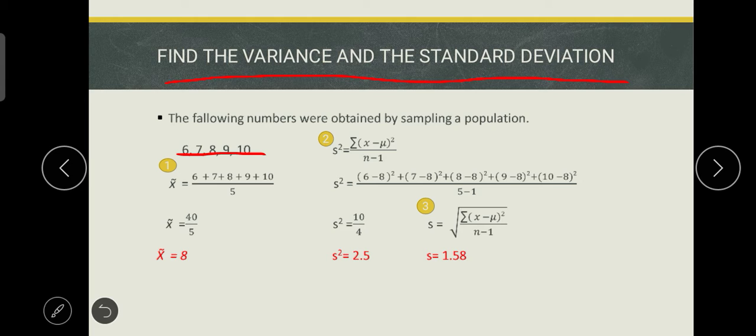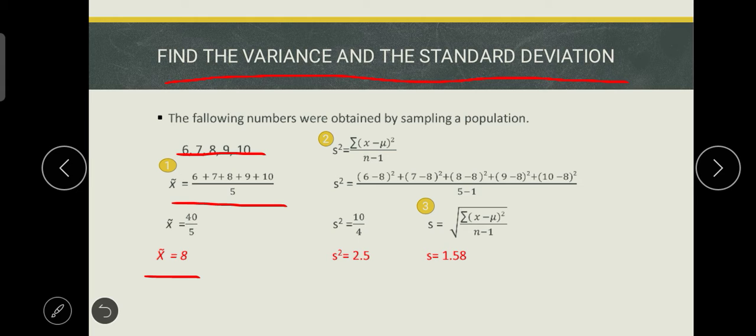So, yung first step is hanapin natin yung mean based dun sa steps na ipinakita ko kanina. So ayan, ipag-add lang natin yung mga value natin, which is yung 6, 7, 8, 9, 10. Tapos, i-divide by n. Yung n, malalaman natin kung ilan sila. So, 6, 7, 8, 9, 10, 5 sila. So, i-divide lang natin siya sa 5. So, yung mean is equal to 40 over 5. 40 divided by 5 is equal to 8. So, yung mean natin is 8.